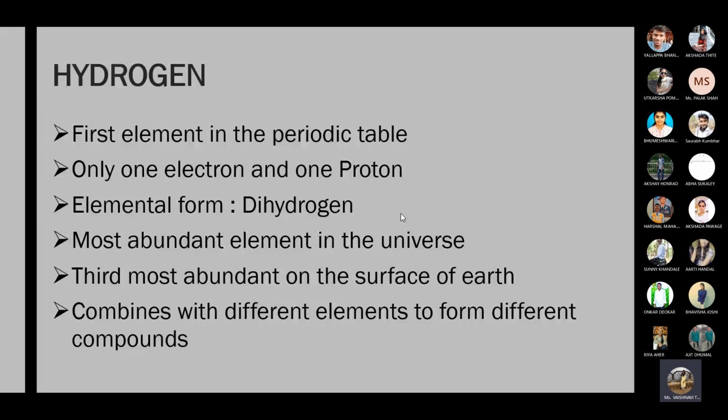We know that maximum elements form a bond with hydrogen, like halogen family members: HF, HCl, HBr, and HI. So these are the different molecules or compounds of hydrogen with the halogen family. In a similar manner, hydrogen combines with metals also, non-metals also, and metalloids also. So hydrogen is the only element which combines with all these three types of elements: metals, non-metals, and metalloids.